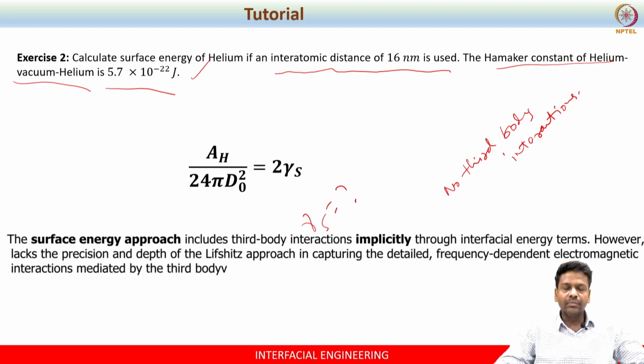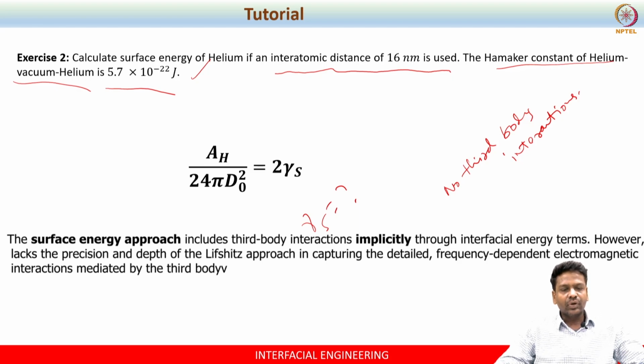You will simply have the refractive indices and permittivities of all the materials. That is the approximation. By simply measuring the refractive index and permittivity, you can calculate the Hamaker constant, right.